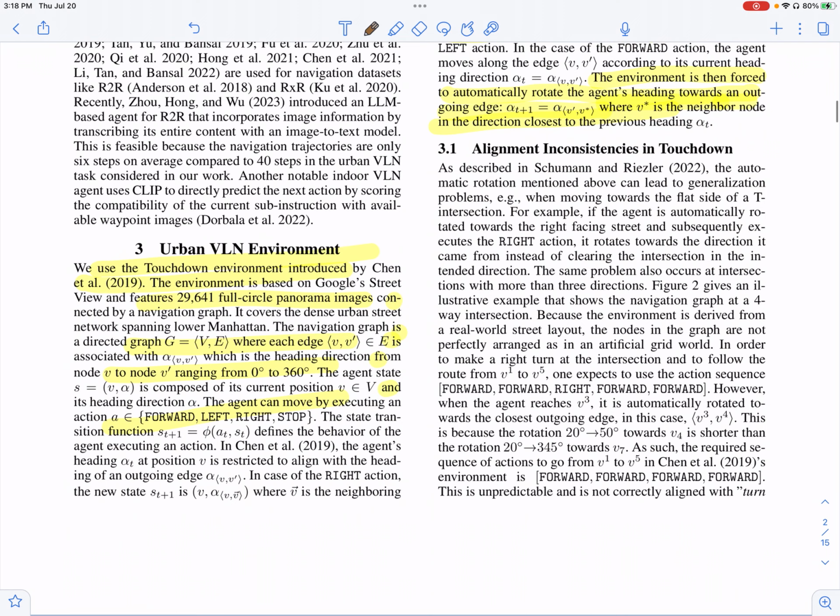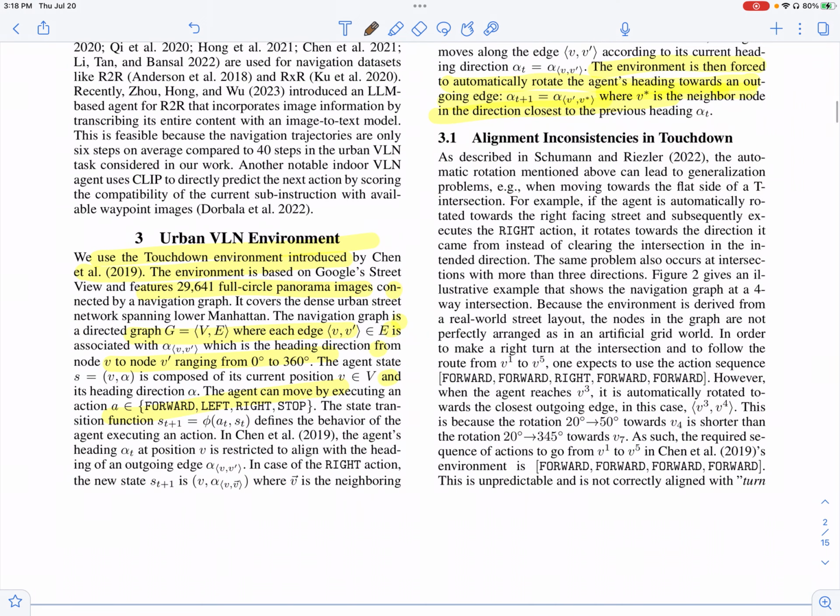And so they define their environment here. They use the Touchdown environment, which basically consists of around 30,000 street view, full panoramic images. And the navigation graph, basically, to navigate from one location to another, consists of edges, which are associated.